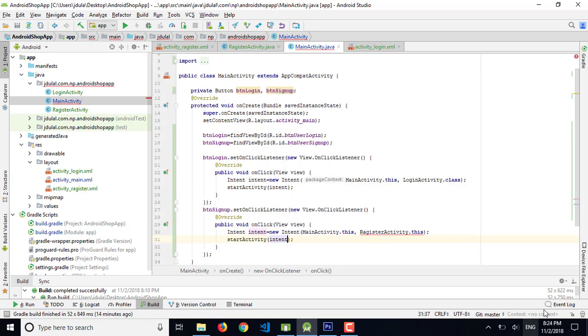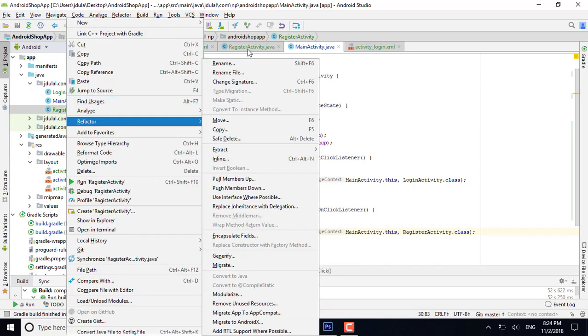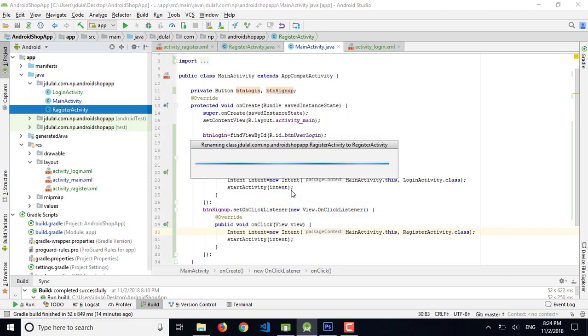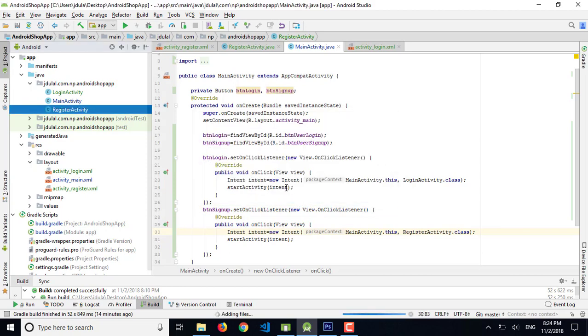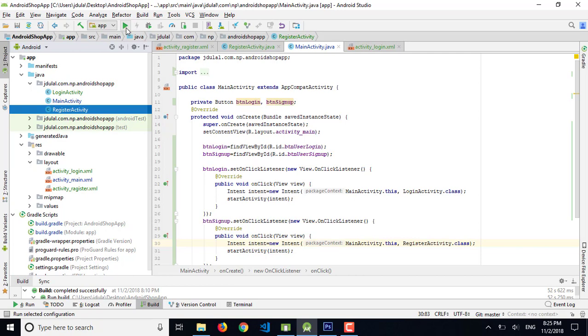Okay, so we have done. We have some error here, register activity dot this is not a class, means I am using here this, so it is giving me error. So change it to class, and let me just refactor the activity name. So we are going to rename it to register, and refactor it so it will sync. Okay, now I think it's complete.